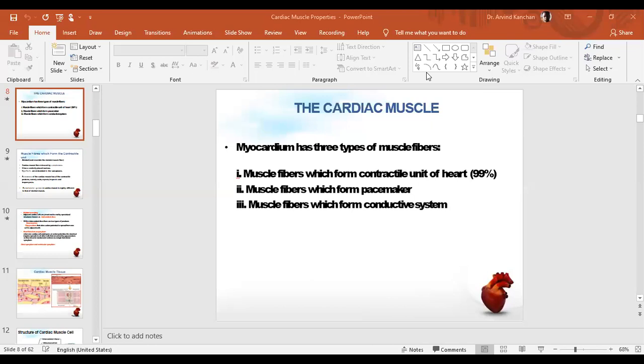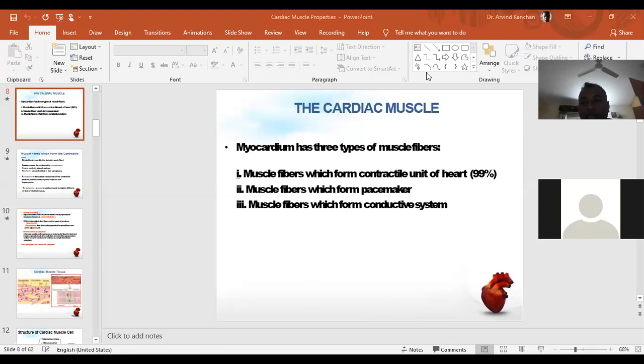So, we are in the chapter cardiac muscles. Cardiac muscle में हम लोग heart. In the previous class, we discussed how the layers of heart are there. The middle layer of heart is called myocardium. Innermost layer is called endocardium, and outermost layer is called epicardium.